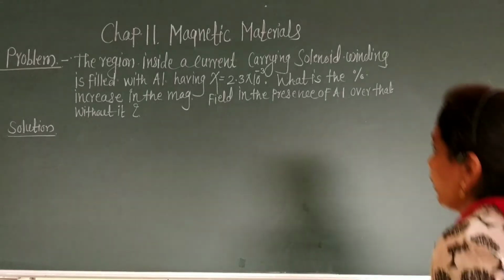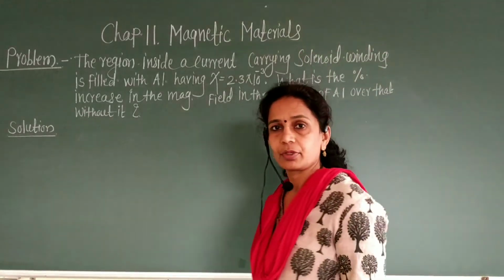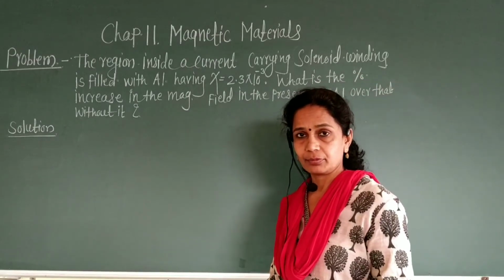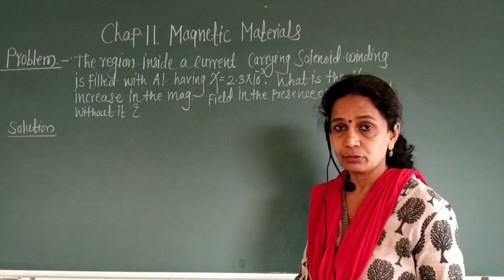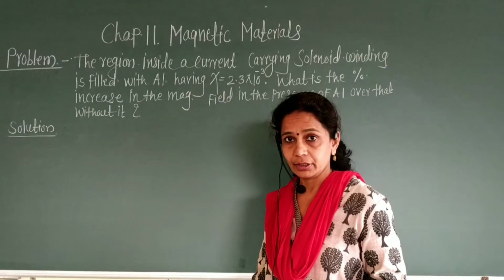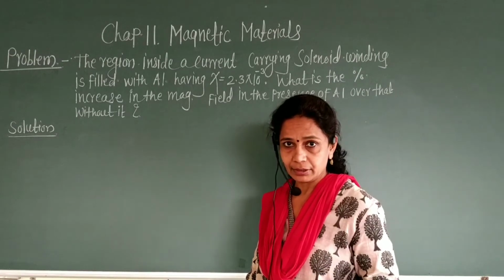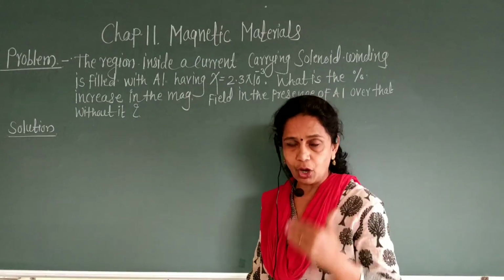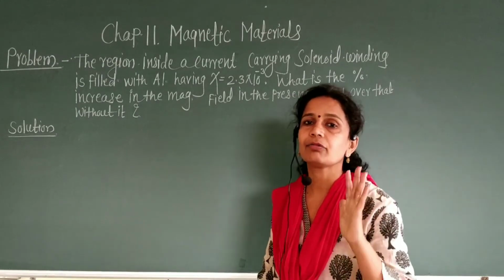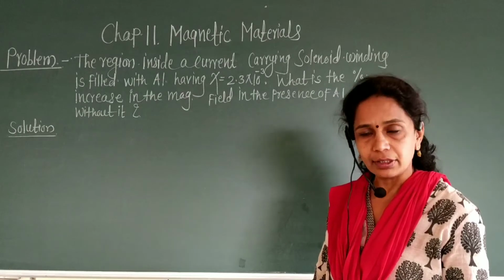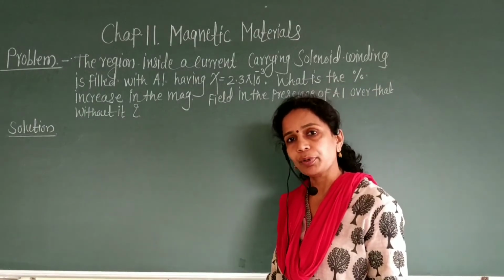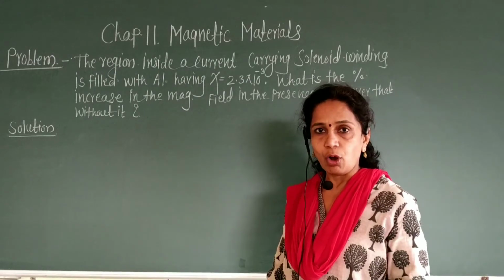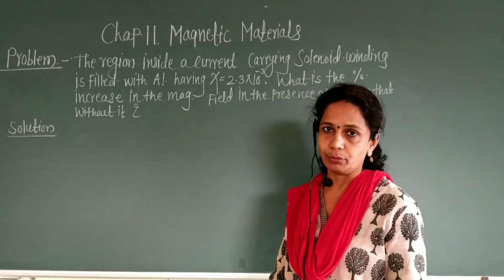Read the problem carefully. Write the given quantities. Then write which physical quantity is to be determined. Then decide the formula. Put all substitutions and finally write the result with a proper unit. This is the way of solving the problem.